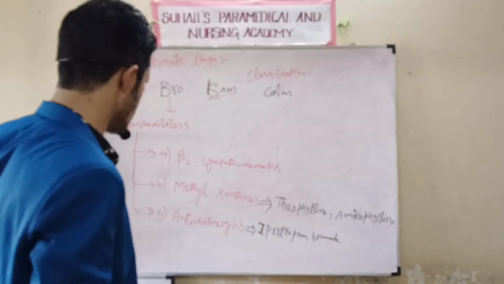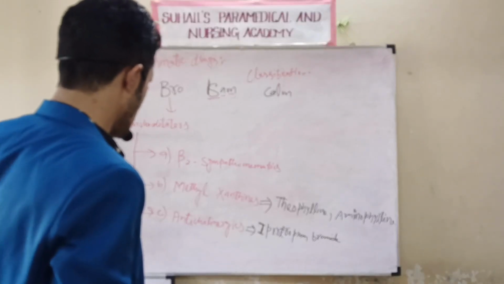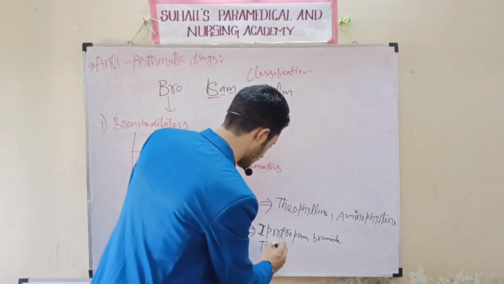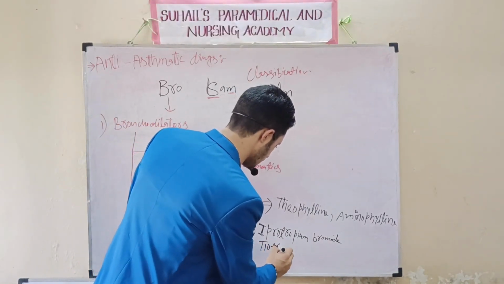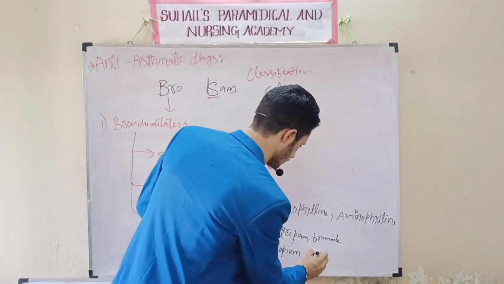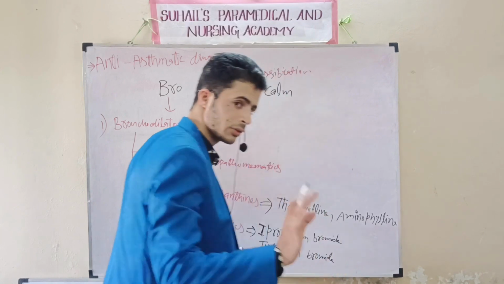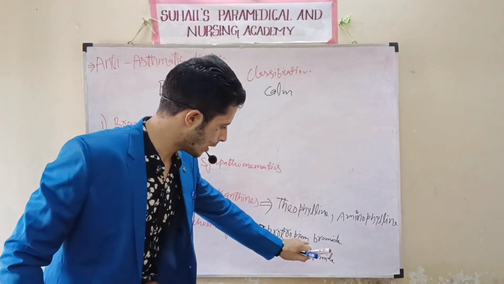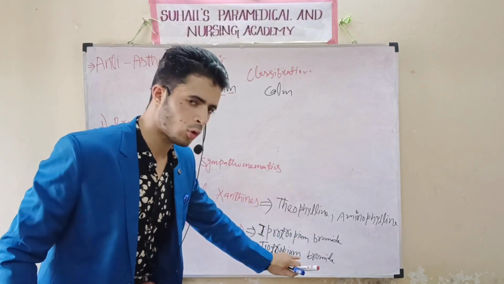You have to remember two drugs. One is called ipratropium bromide, another is tiotropium bromide. So this was the classification of anticholinergics. It includes two drugs: ipratropium bromide and tiotropium bromide.